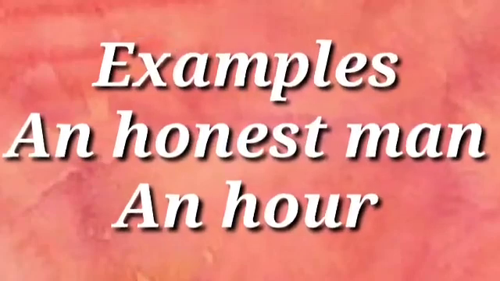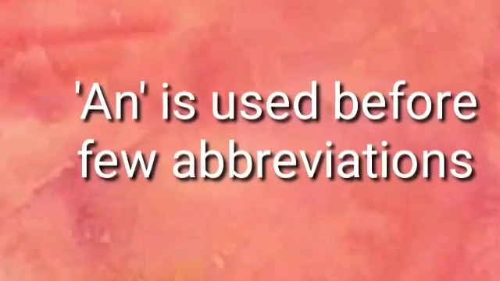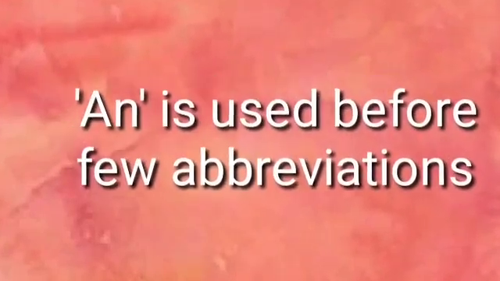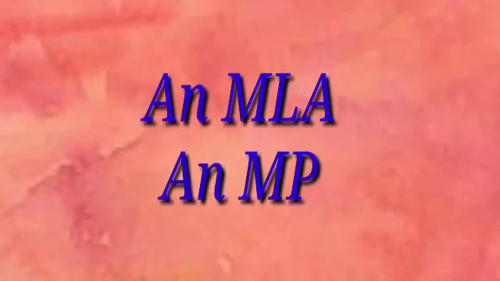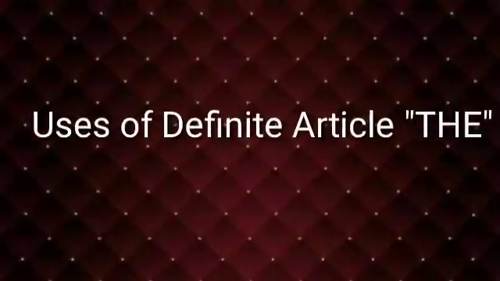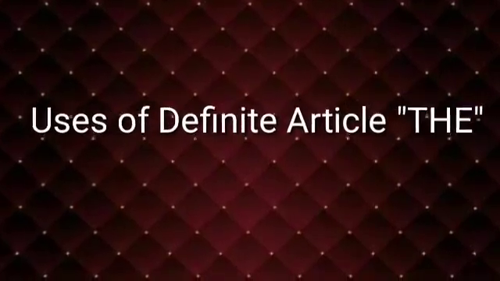Though the first letter is a consonant, we place the article an because the word starts with the vowel sound. An is used before certain abbreviations which begin with a vowel sound though they have consonants in the beginning. An MLA, an MP.